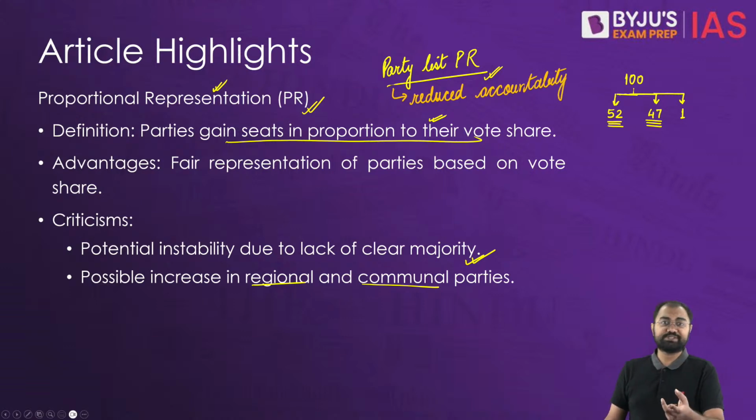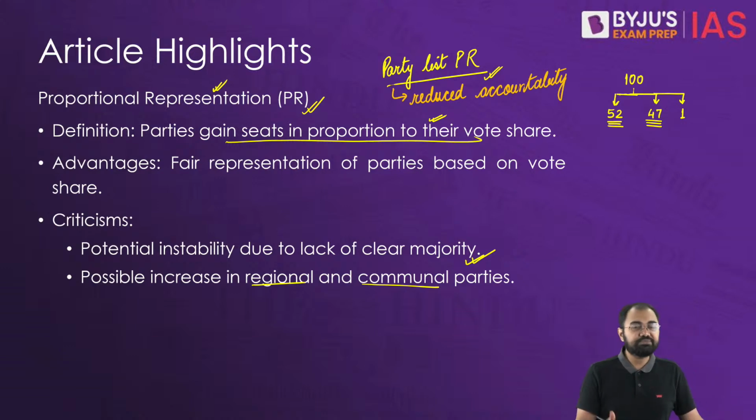Because you do not know who to ask. You have to ask a party instead of asking a candidate, correct? That's why it becomes very difficult for accountability to be set on any particular representative.